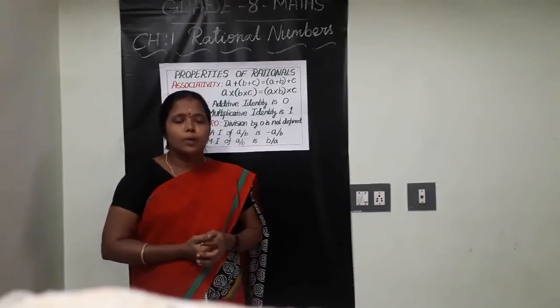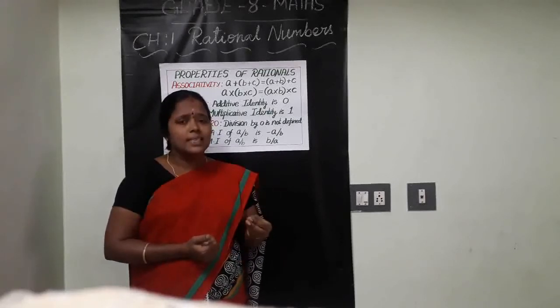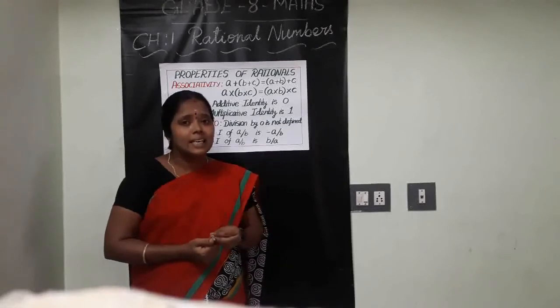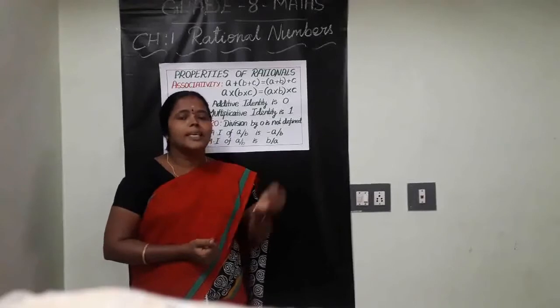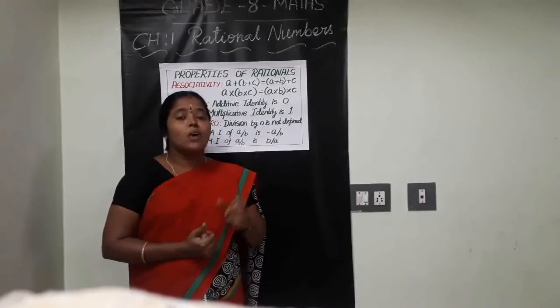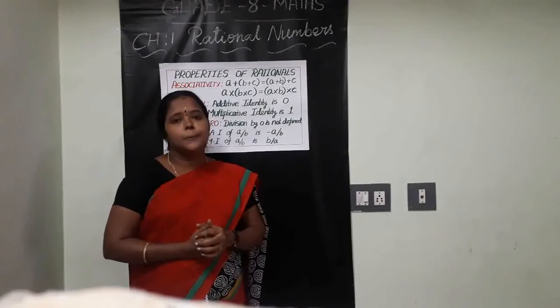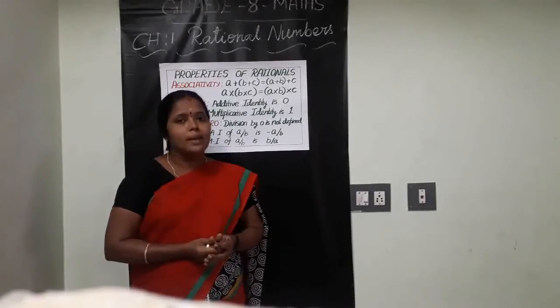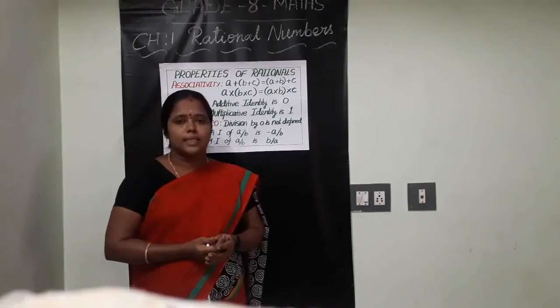Closure means, we know well, what is that? If we take any two numbers in any set, after the operation, that answer must be in that set. On that basis, what result have we proved? The closure property is suitable for rational numbers under addition, subtraction, multiplication, but not under division.